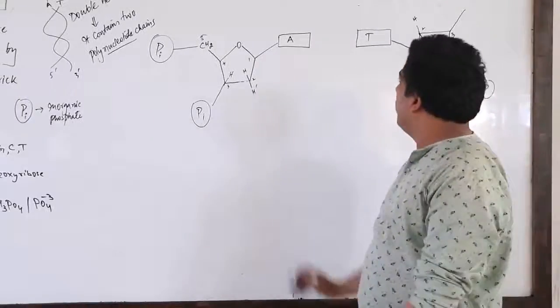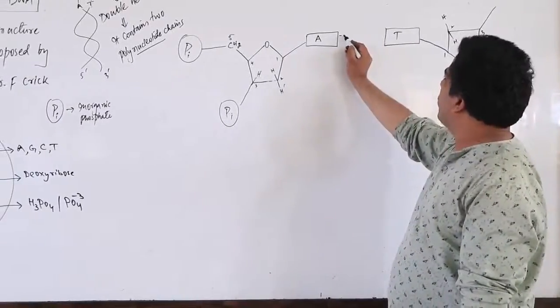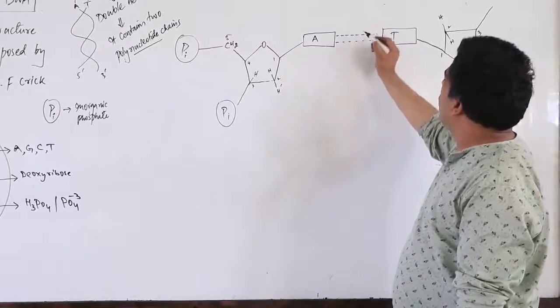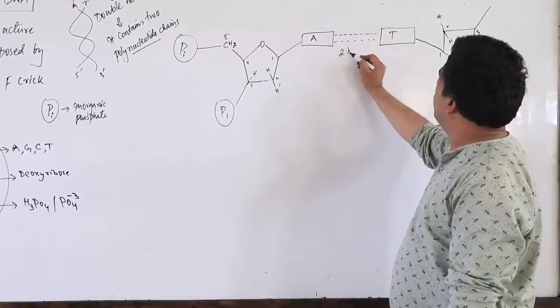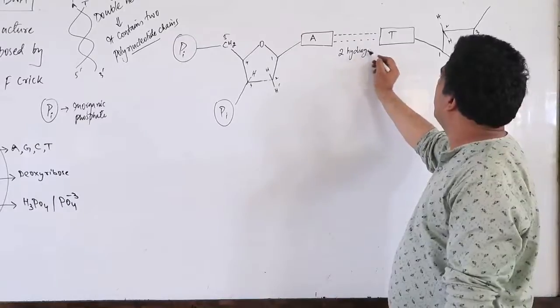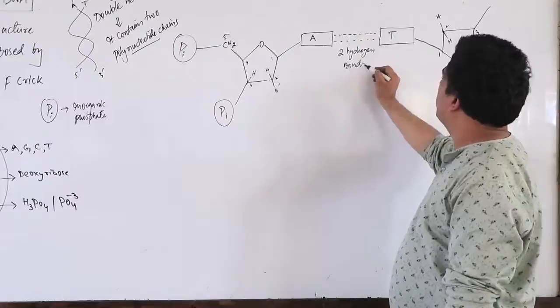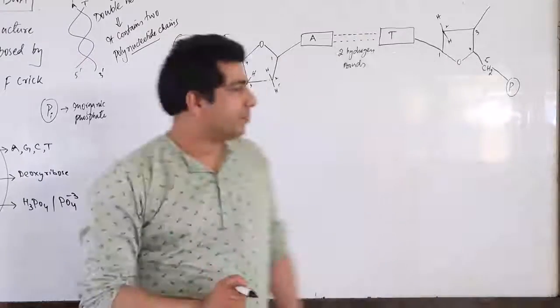So now between adenine and thymine, you should always remember by dashed lines there are two hydrogen bonds. Two hydrogen bonds are between adenine and thymine. Two hydrogen bonds. Let's go further.